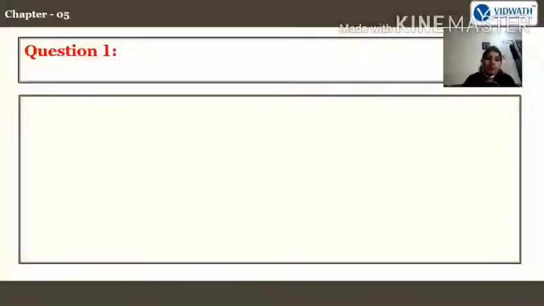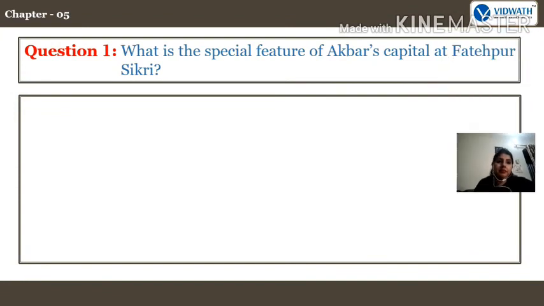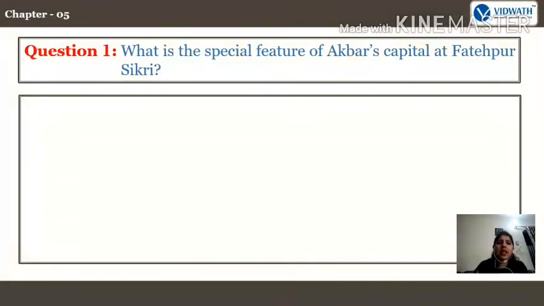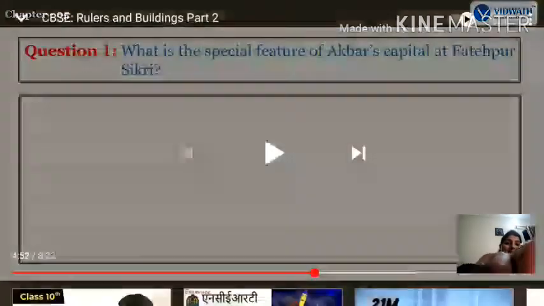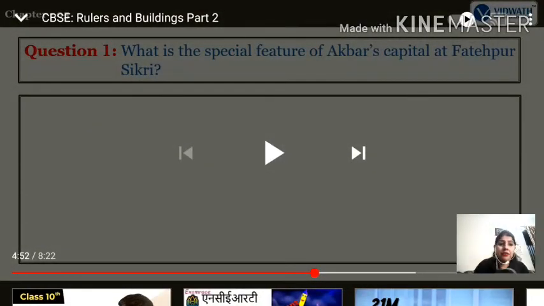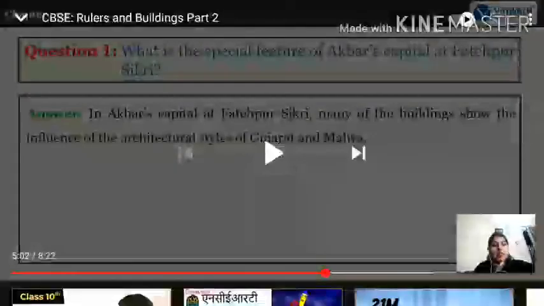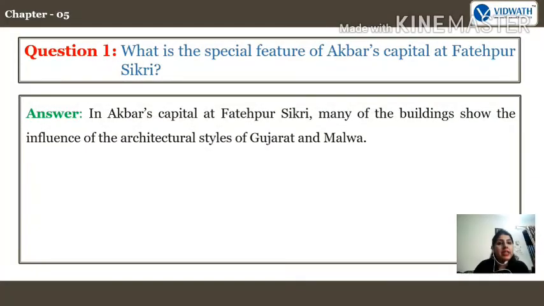Question 1. What is the special feature of Akbar's capital at Fatehpur Sikri? What was the special feature? They started making different kinds of buildings. They adapted some architectural designs. So see the answer. In Akbar's capital at Fatehpur Sikri, many of the buildings show the influence of the architectural styles of Gujarat and Malwa. So they adapted Gujarat and Malwa's architectural designs. Okay.